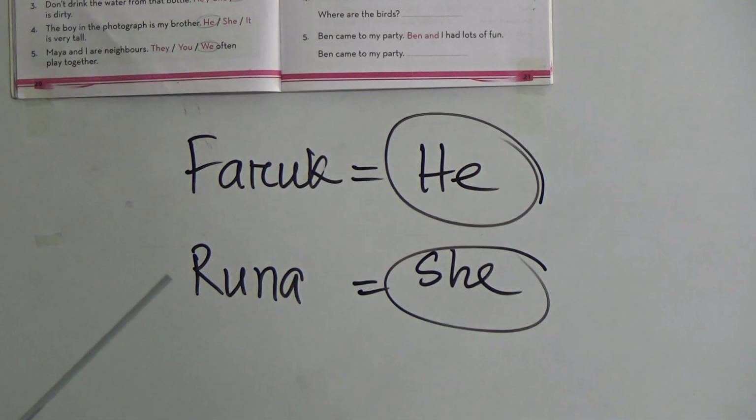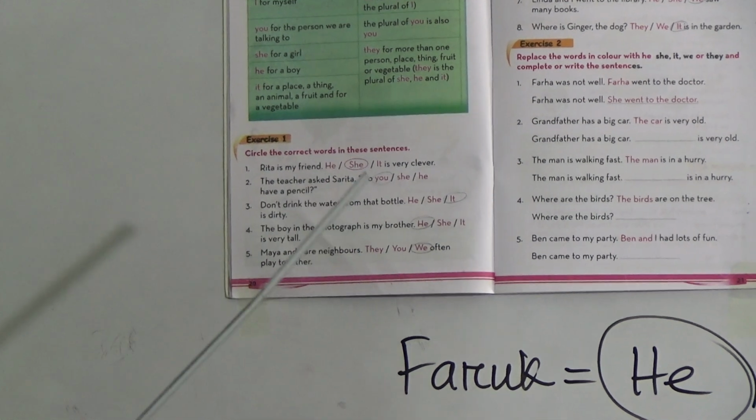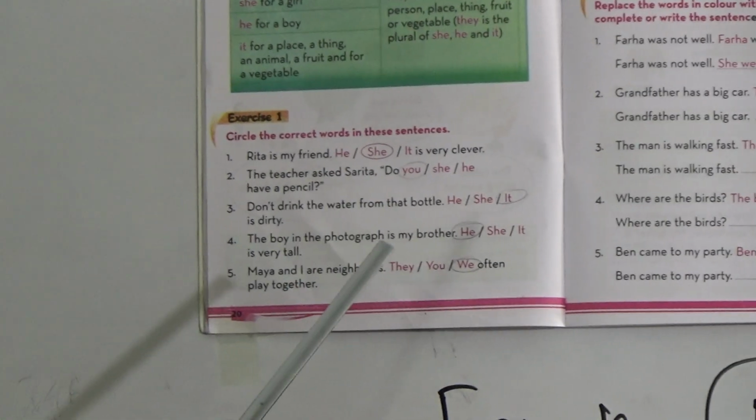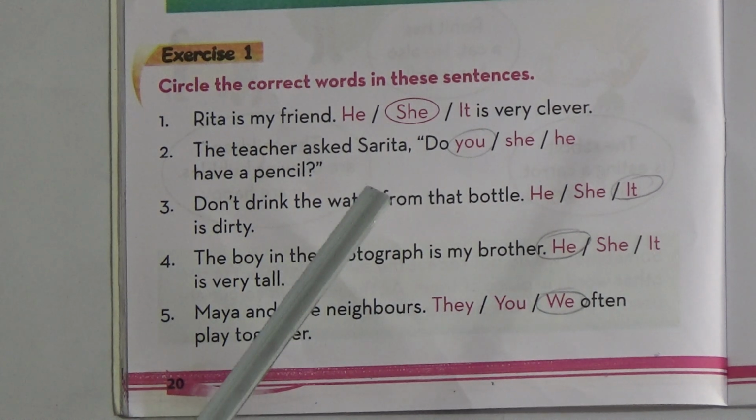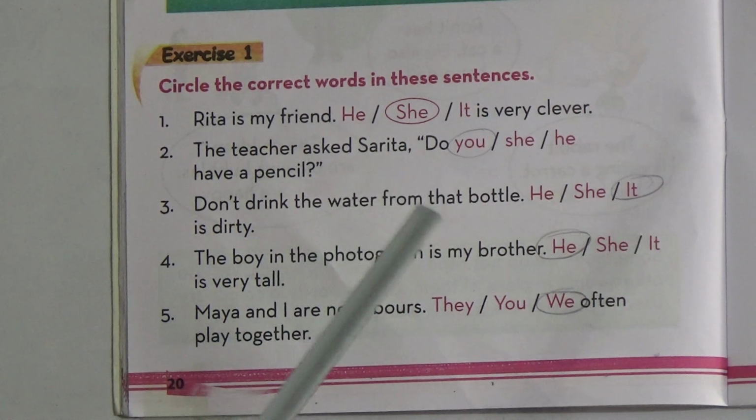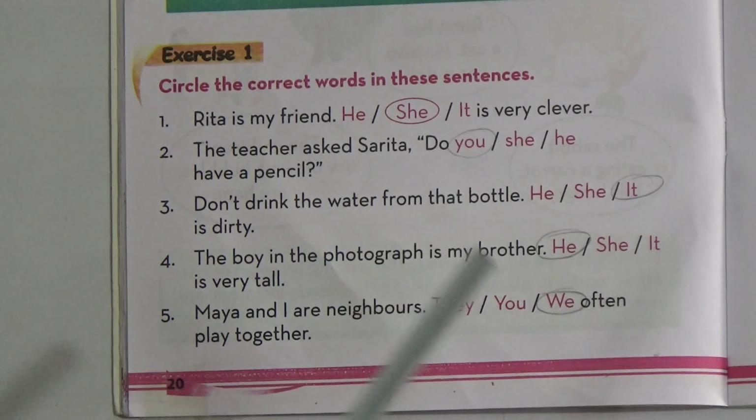And in your book, you will get a few conversations regarding these pronouns. It's written here. I am Adita. I am in class 1. Are you in class 1 too? Then, Rohit has a cat. He also has a doll.